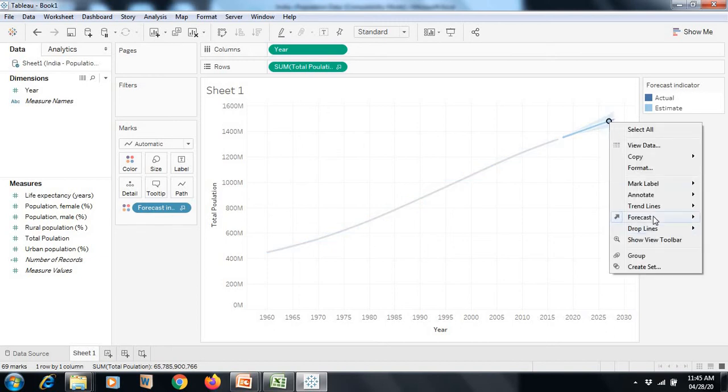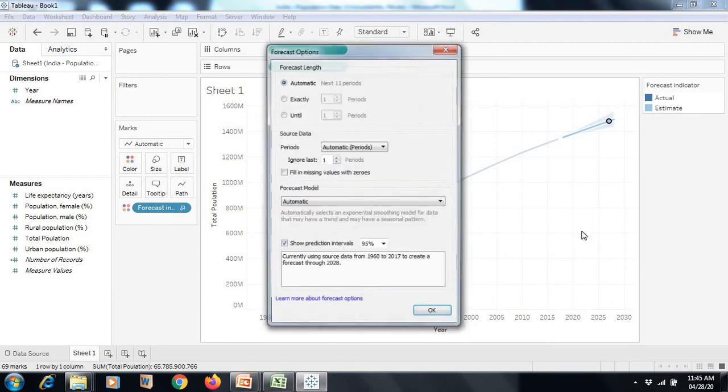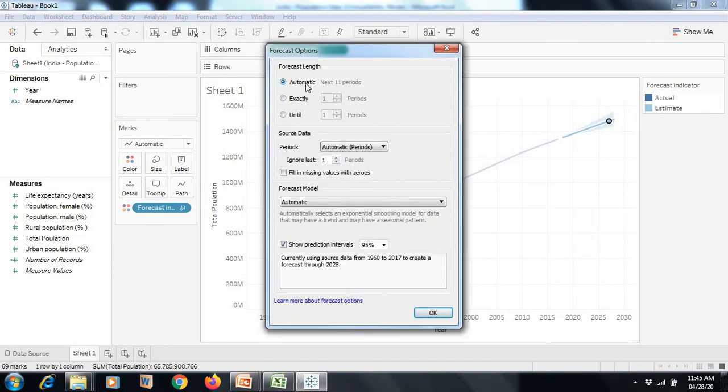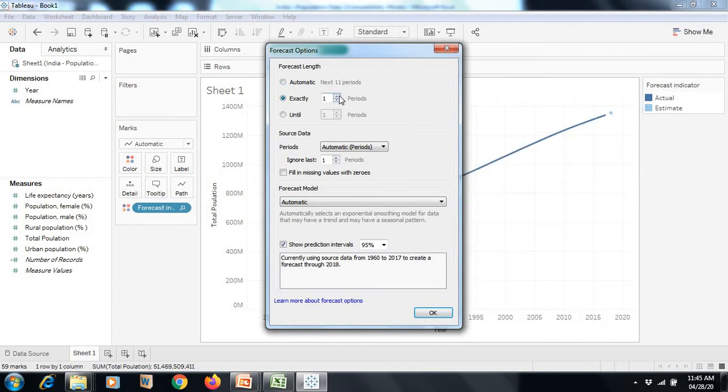Let's see, under forecast you have two more things. One is forecast options. Under forecast options, by default it's coming as automatic. You may specify exactly for the next 2 years, 1 year, however many years you want. So you can specify the duration for which you want this data. Similarly, by default Tableau ignores the last 1 year of data, or last 1 period of data. You may add or reduce that also.